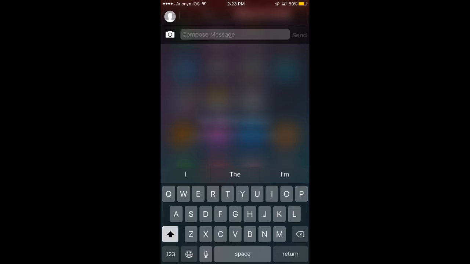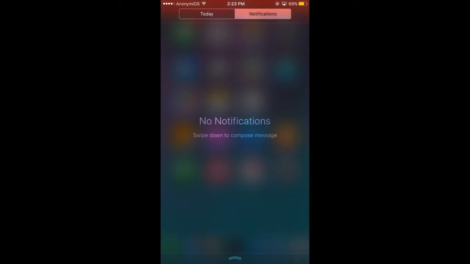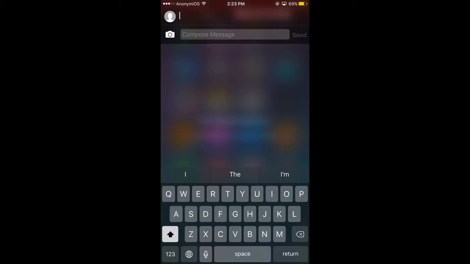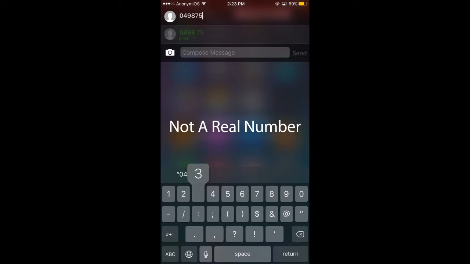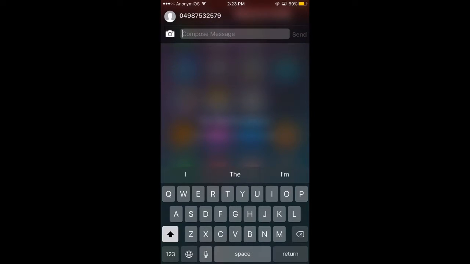There's also 3D touch methods that you can set which are not too bad, as well as other methods, so swiping up from the bottom or swiping across the screen edges, on the screen or off the screen, something like that you can set yourself. I've just got notifications set as the default, so you can type in any number, and I won't put any number in, so that is just one random number. And compose message, you can type whatever you want.